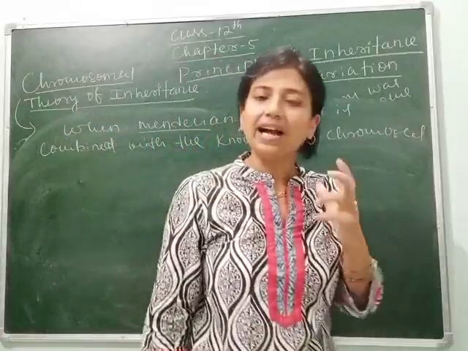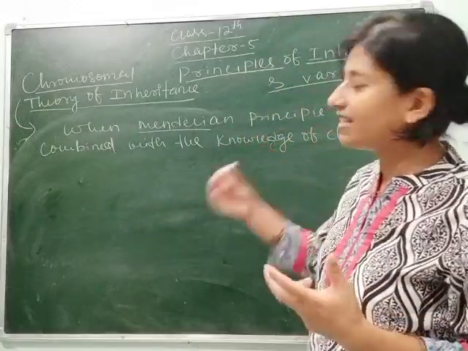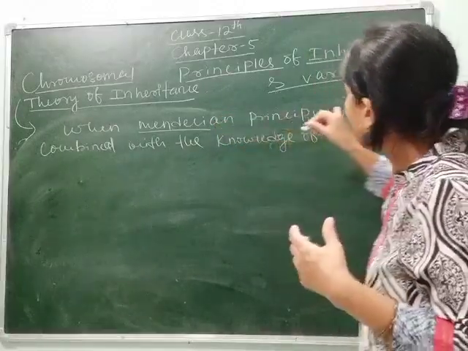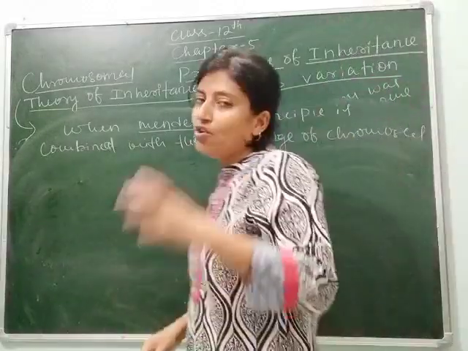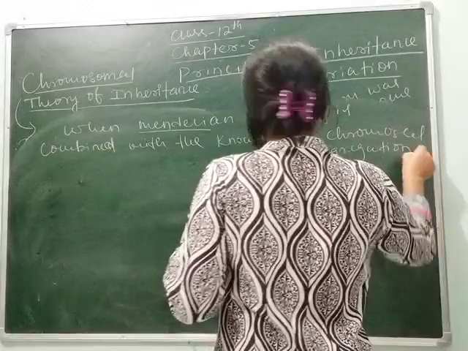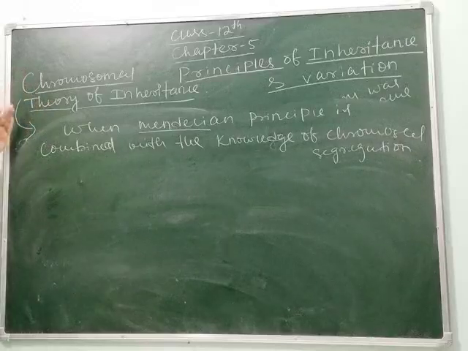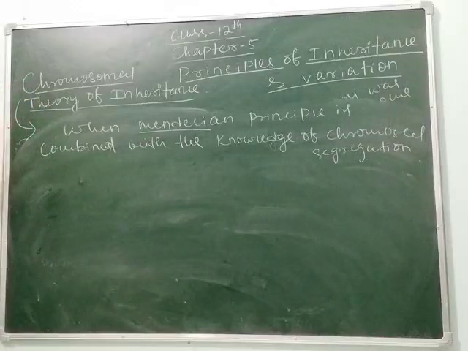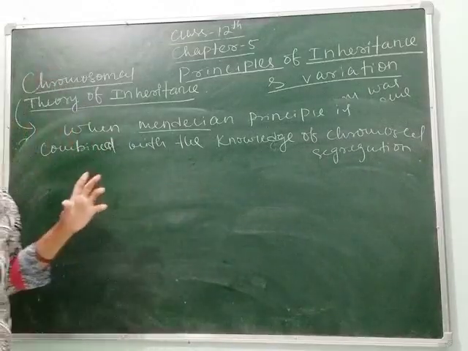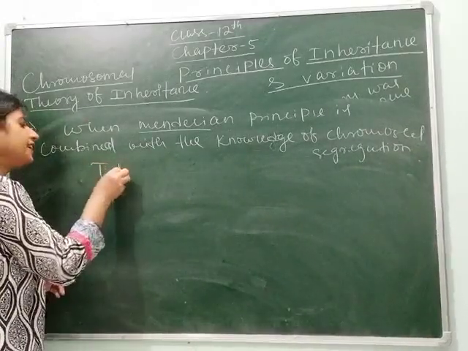Means without Mendel, as I have told you, Mendel gave an idea due to which other scientists did various experiments to know which factor carries the genetic character. So here, when Mendelian principle is combined with the knowledge of chromosomal segregation, means how chromosomes get segregated, or separated, from each other, the idea is combined to make the chromosomal theory of inheritance, and the experimental verification of this theory is given by T.H. Morgan, or Thomas Hunt Morgan, T.H. Morgan.